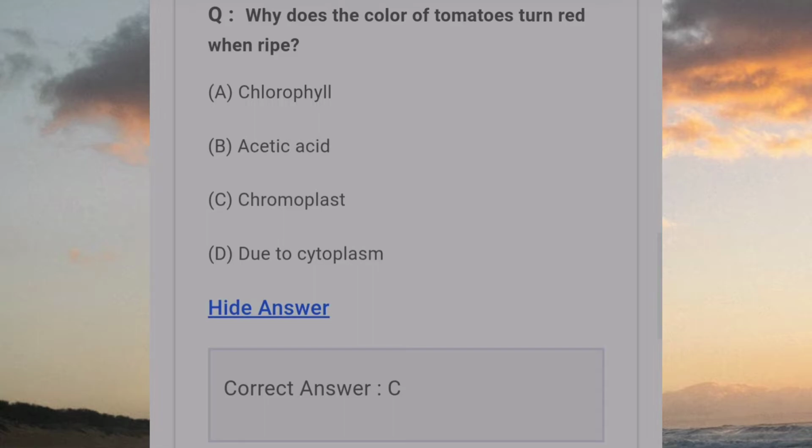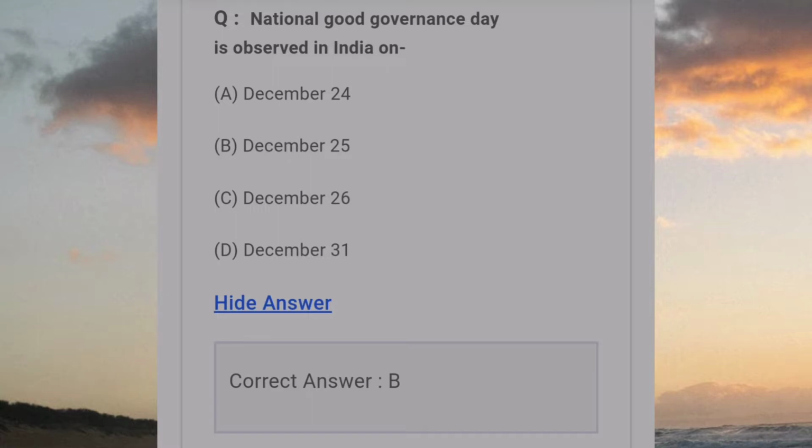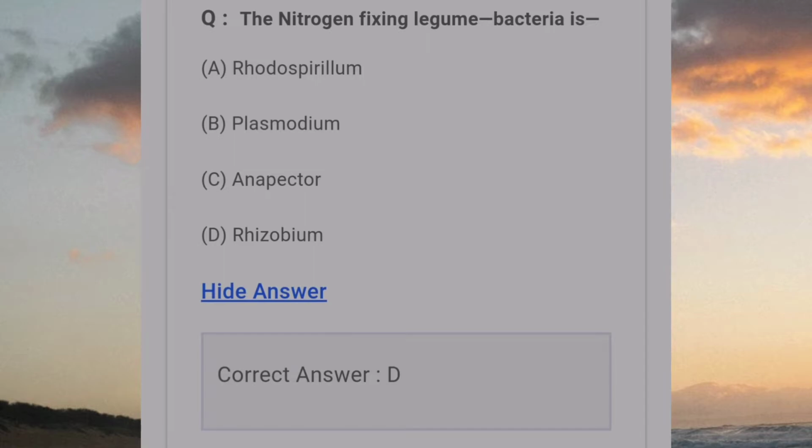Why does the color of tomatoes turn red when ripe? Answer C. Chromoplast. National Good Governance Day is observed in India on answer B. 25 December. The nitrogen fixing legume bacteria is answer D. Rhizobium.